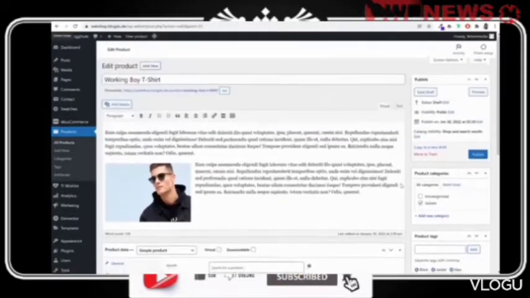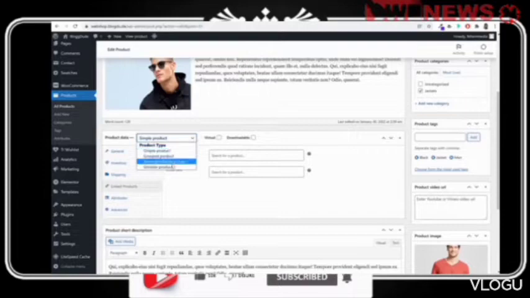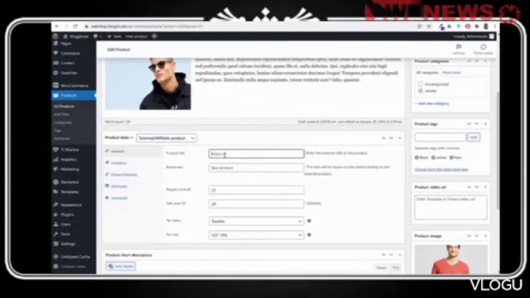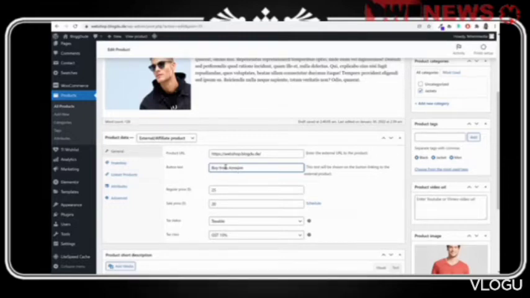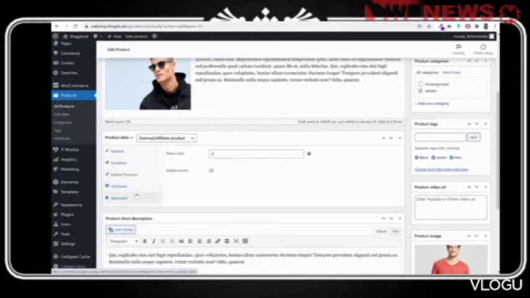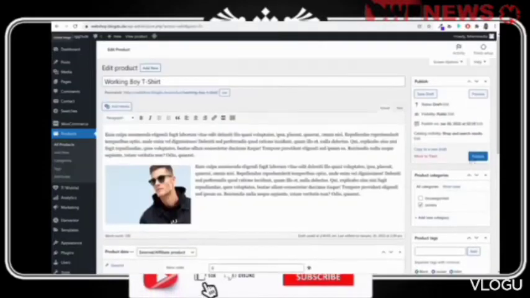Okay, and the main difference over here for external product is you have to change the type to external or affiliate product, and now you have to enter the product URL. So you'll go to your Amazon and you will get the link, okay, with your affiliate code and everything, and you'll enter that link over here. Okay, I don't want to do that thing. I'll just enter my website link, and for button text, I want to type in buy from Amazon. So button will say buy from Amazon. When somebody clicks on that button, they will be redirected to this Amazon link with your affiliate code. Okay, so this is the main difference. This is your affiliate product. So this is the only difference.